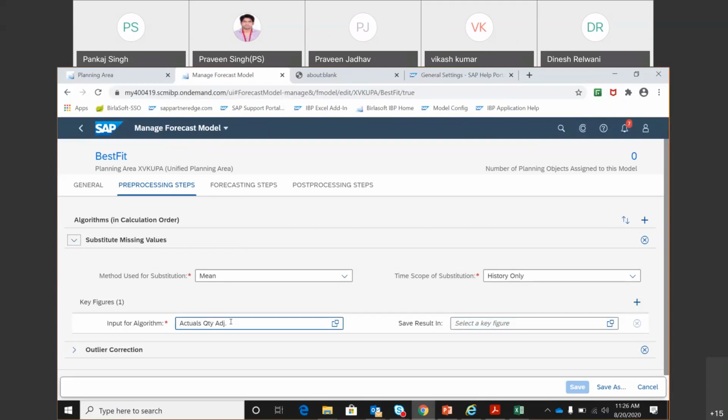So I will assume, I will have to check that, if you look at this key figure and it finds something missing, then it will put the mean value in the same key figure itself, because there is no target key figure here. But we will have to check that. I have not checked it. And the second one, so it was about missing values.